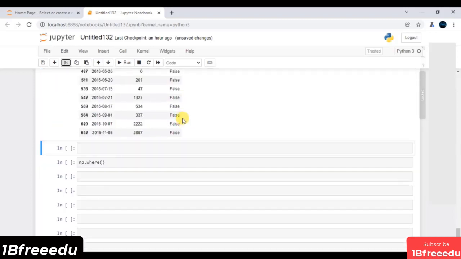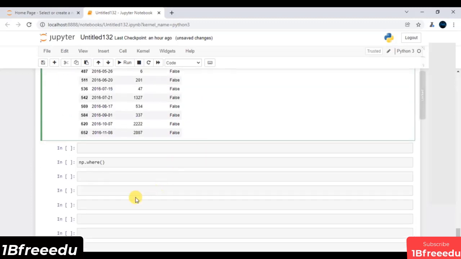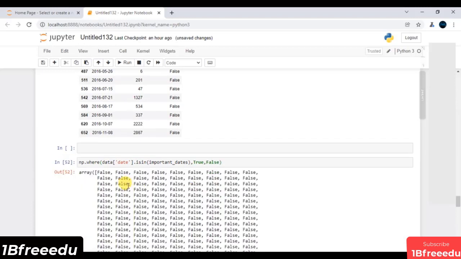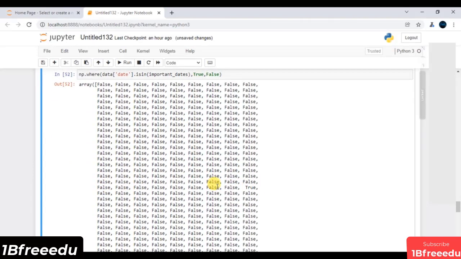So what I will do is I will just use this numpy.var function, and this is typically my condition. I will say, hey, this is the operation, the operation that we have to perform. If this condition matches, just assign true, else just assign false. And if I execute this line of code, these are all the set of values that we are getting. You will see we have some true values, we have some false values as well.